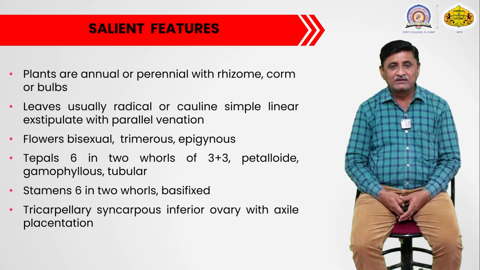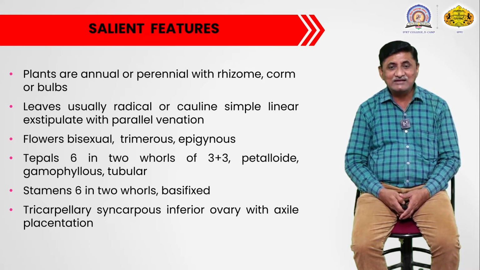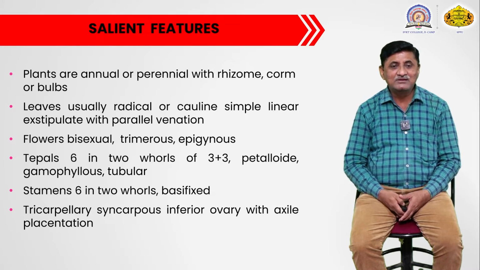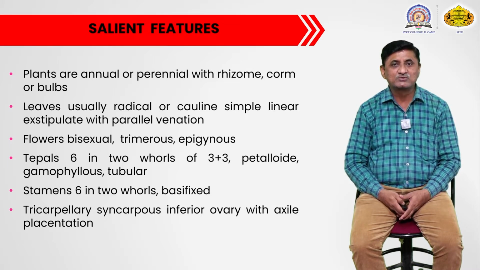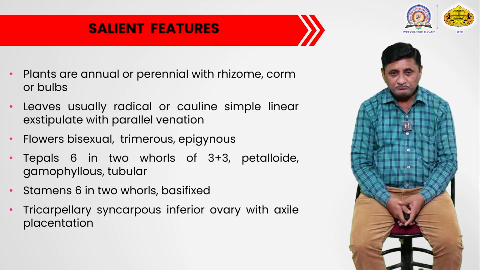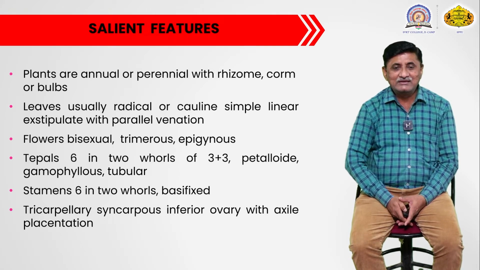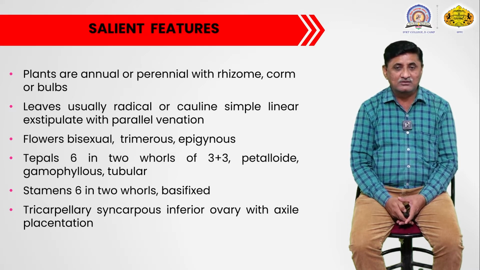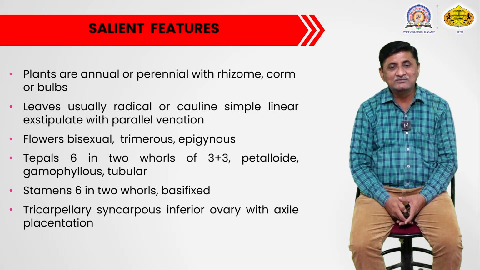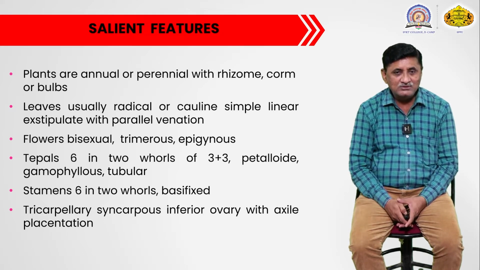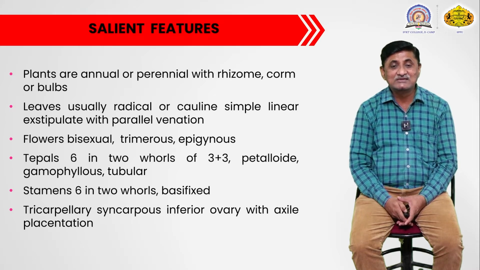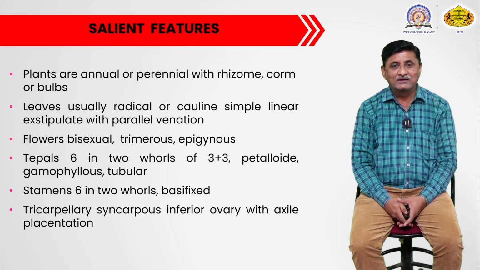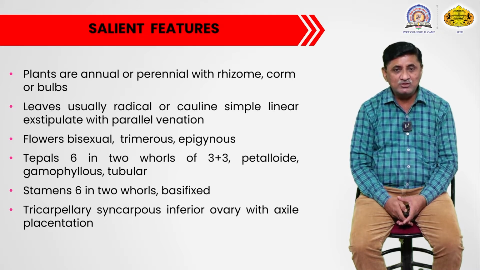If you will see, the leaves of the plants belonging to this family are generally radical or cauline, simple, linear. They don't have stipules, so they are exstipulate, and they show parallel venation. Leaves are radical, meaning they form from the underground bulb, rhizome or corm. That is, they form from the root structure, and that's why they are considered radical in nature. This family possesses bisexual flowers.